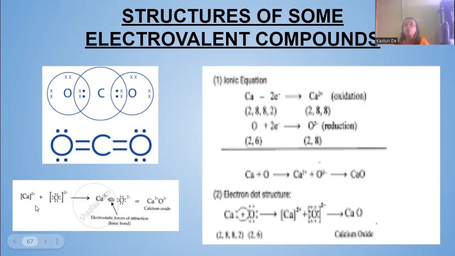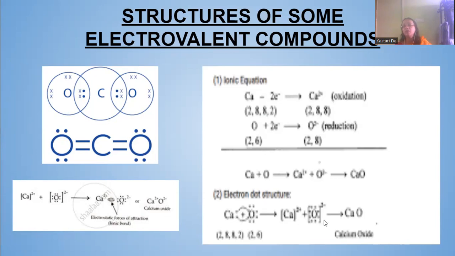From the Lewis diagram, you can see the ionic equation is like that. Calcium will lose 2 electrons, one to each of 2 oxygen atoms. Oxygen will gain 2 electrons, so there will be reduction in oxygen and oxidation in calcium. Calcium will form 2 plus and oxygen will form 2 minus. So this will be the electron dot diagram, the dot structure for calcium oxide.